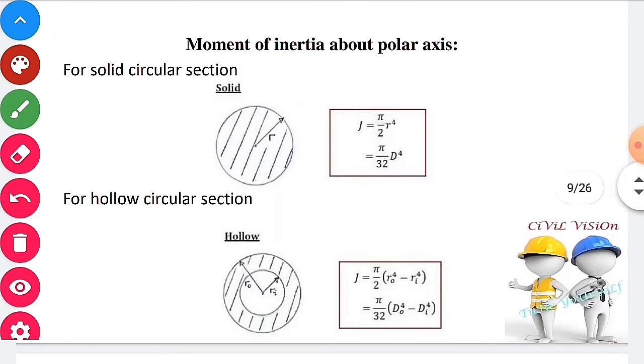Moment of inertia about the polar axis. Some formulas for solid circular section and hollow circular section. Polar moment of inertia of solid section equal to pi by 32 into d power 4. For hollow circular section, pi by 32 into d naught power 4 minus di power 4, outer diameter minus inner diameter.